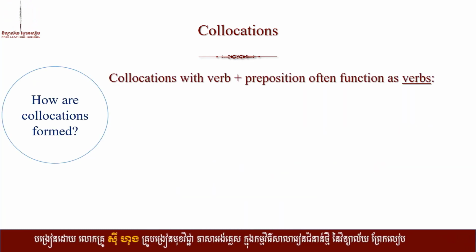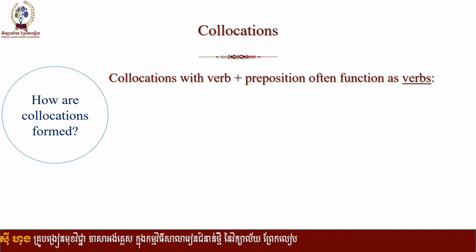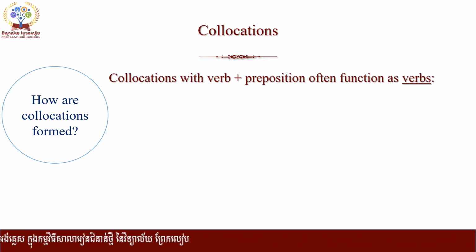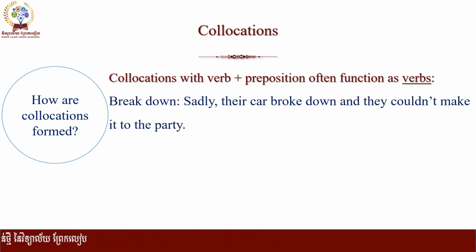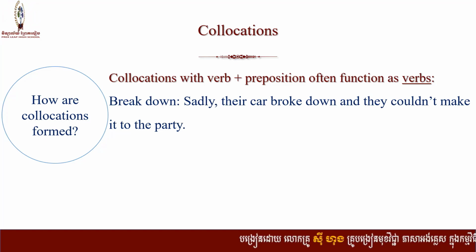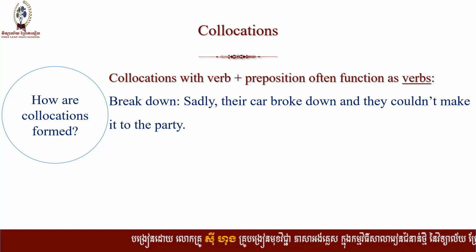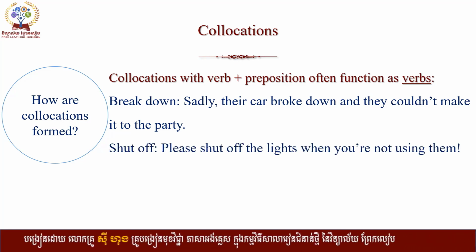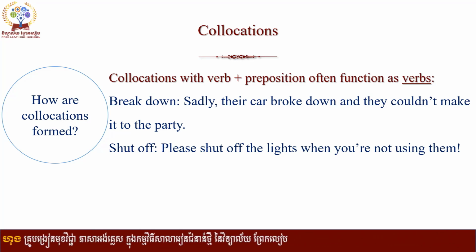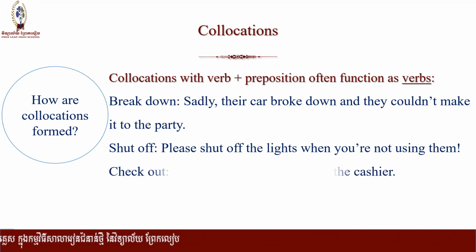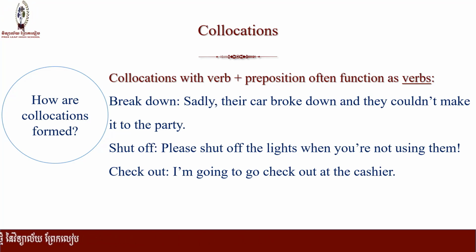And collocations with verb plus preposition often function as a verb. For example, break down. If something breaks down, it stops working. Sadly, the car broke down and they couldn't make it to the party. Shut off. Please shut off the lights when you're not using them. Check out. I'm going to check out at the cashier.